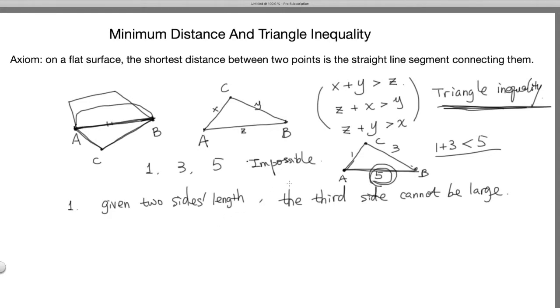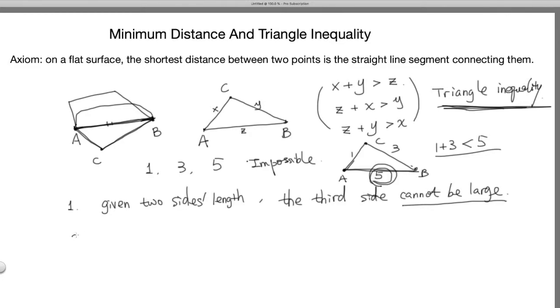Why is that? Because for any number, any z or x or y, the sum of the other two has to be bigger than that number. So that third side length is going to be less than the sum of the other two sides, right? Cannot be too large.